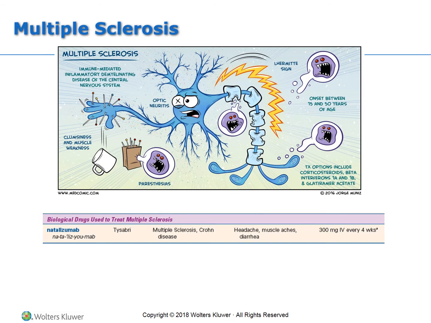I wanted to touch a little bit on multiple sclerosis. There is a drug that's listed. It's a biologic that's specifically developed to treat MS that's not really discussed in any of the other groups. If you don't know what MS is, and again, you probably covered this in MedSurg, so just to review, it's an inflammatory disorder, but it attacks the nerve itself.